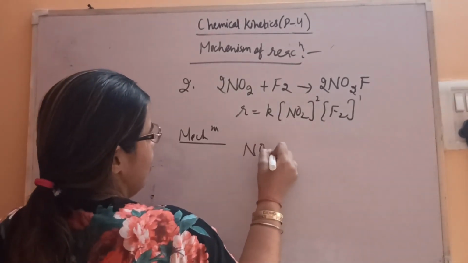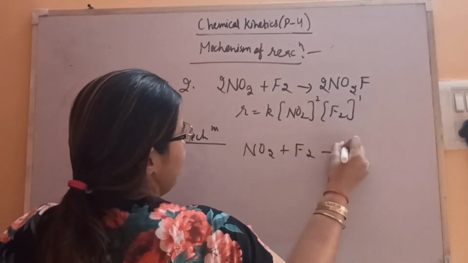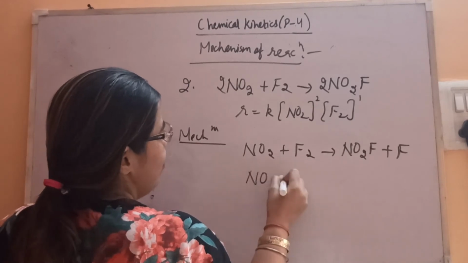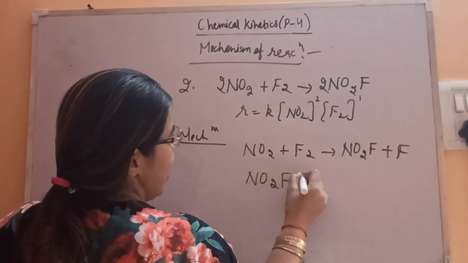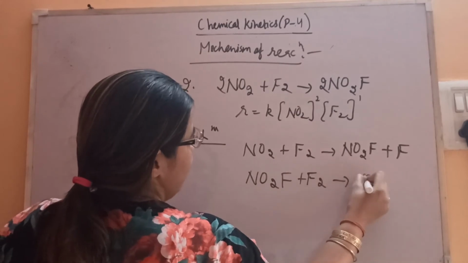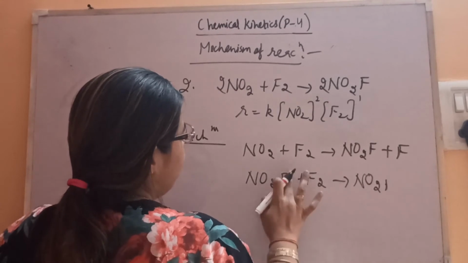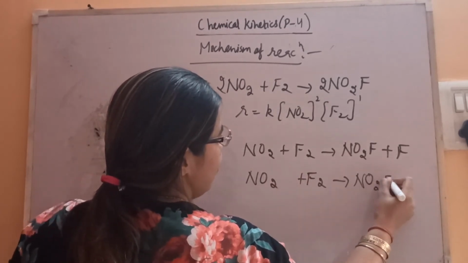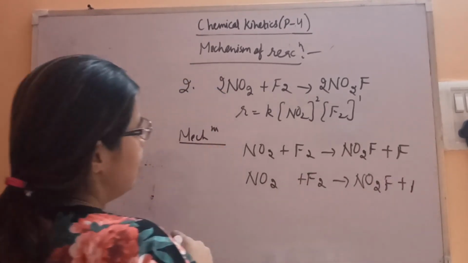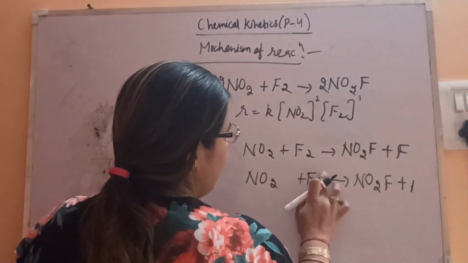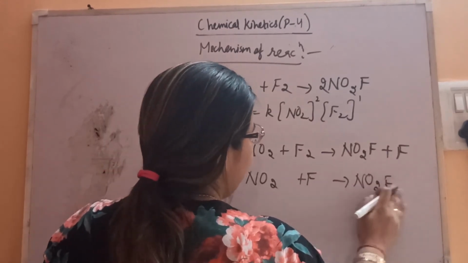So NO2 reacts with F2 and gives you NO2F plus F. Again NO2 reacts with F. F is not reactive by itself, only with this F it will react, so we will get NO2F.